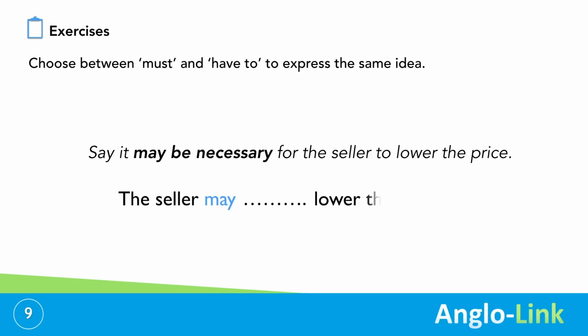The seller may lower the price. The seller may have to lower the price. Although I have said necessary because we have the modal verb may, we cannot put another modal verb after it, so we cannot use must, it's have to. The seller may have to lower the price.